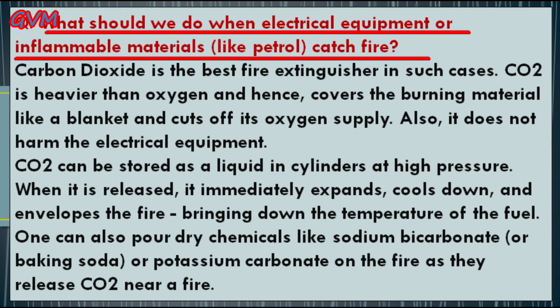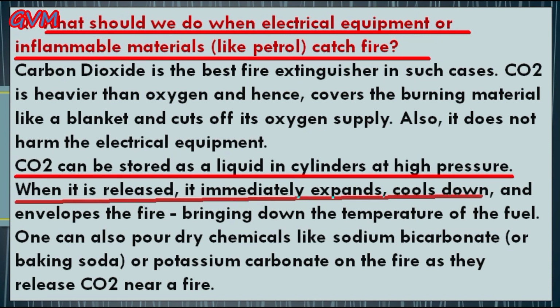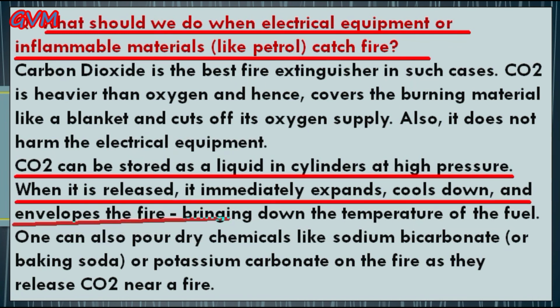So students, in the case of electrical equipment, we can use a blanket to cover the burning material, because a blanket helps to cut off the supply of oxygen, and CO2 doesn't harm the electrical equipment. Or students, we can also use the fire extinguishing cylinder, because in them CO2 can be stored as a liquid. So when CO2 is released, it immediately expands, cools down and forms an envelope over the fire by bringing down the temperature of the fuel.